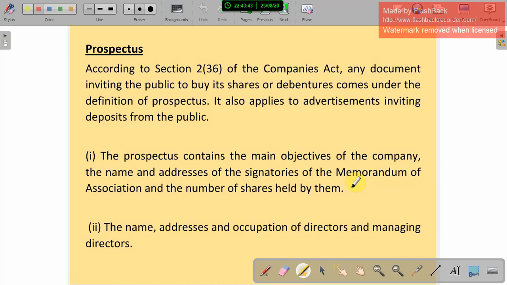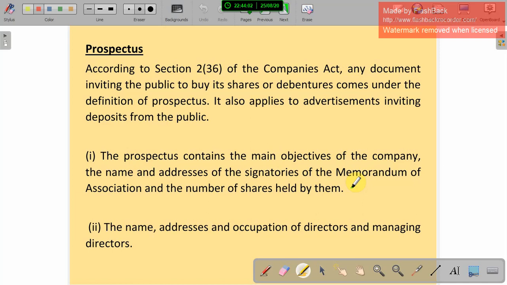Only through that can they invite people to buy their shares or debentures. It also applies to advertisements inviting deposits from the public. It's like an advertisement, through which they sell their shares or debentures to the people.